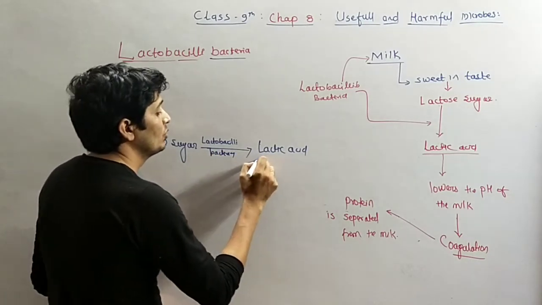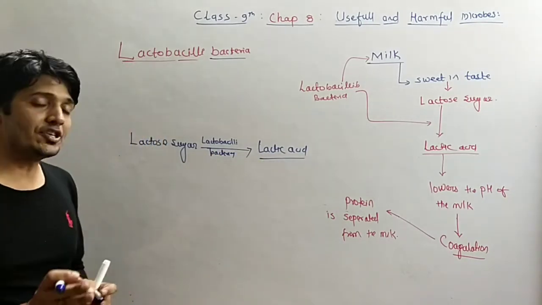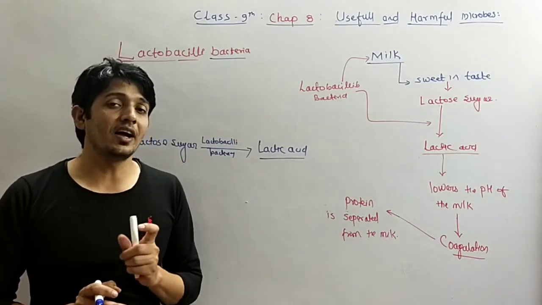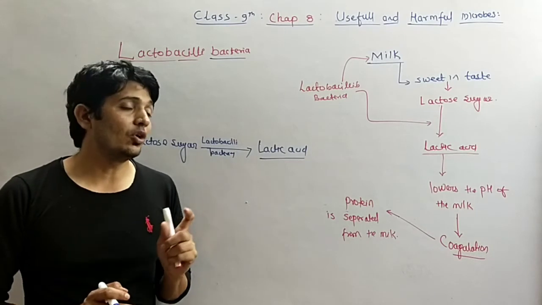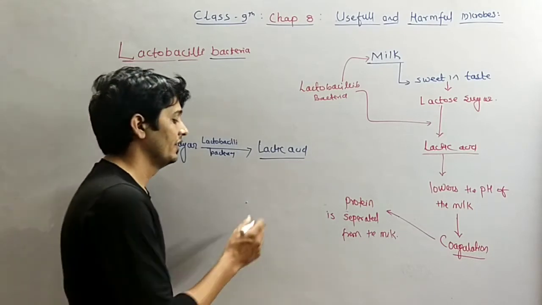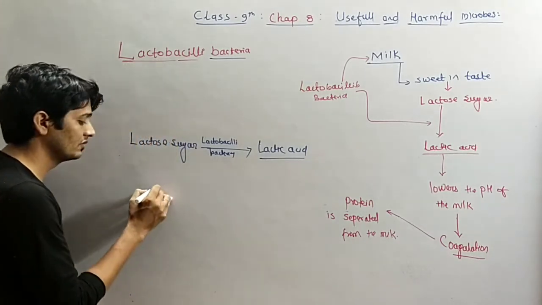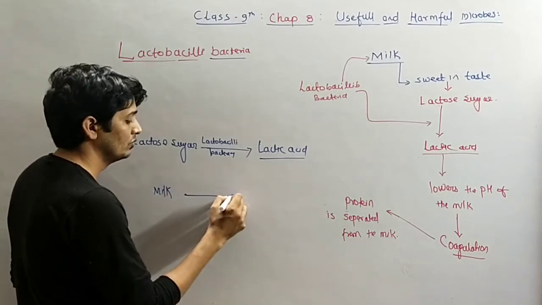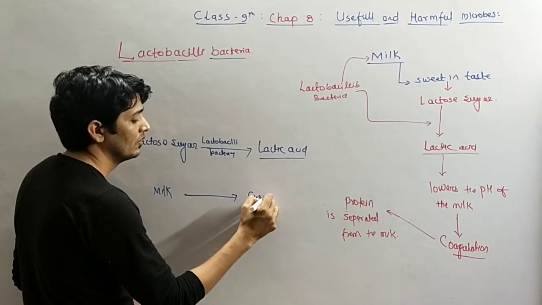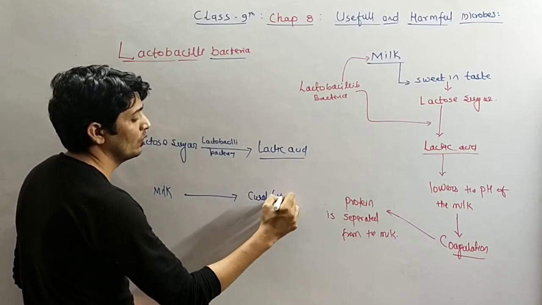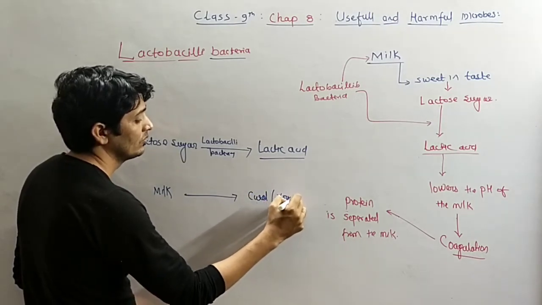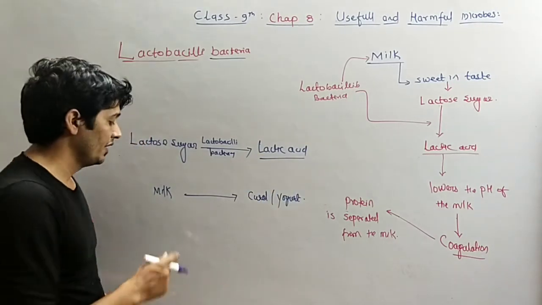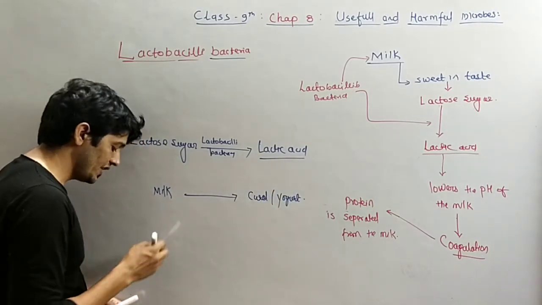Due to the lactic acid, the taste of the milk becomes sour. That means अब वो खट्टा लगेगा. That part is called the curd. The milk turns into curd, or we call it yogurt. Milk is sweet in taste.